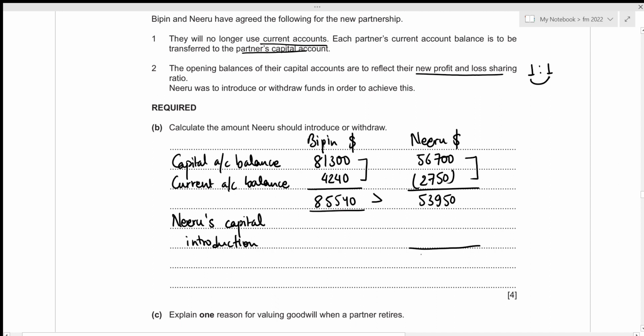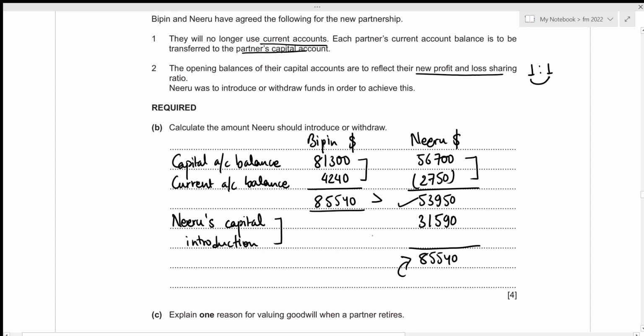So that's 85,540. And now we can consider Niru's capital introduction as a balancing figure. And in order to figure this out, we just need to subtract this value from the total. So that's 85,540 minus 53,950, which gives Niru's new capital introduction to have the value of 31,590.